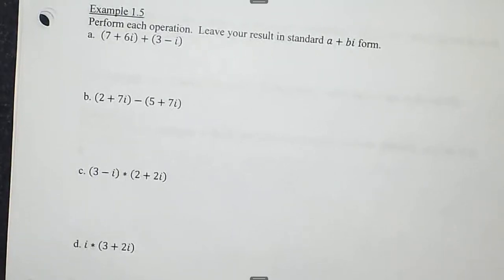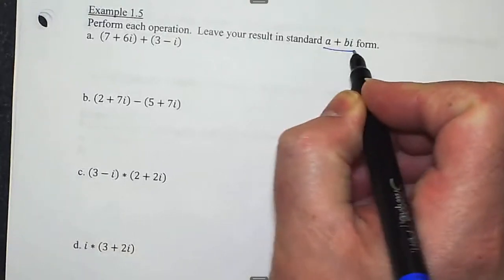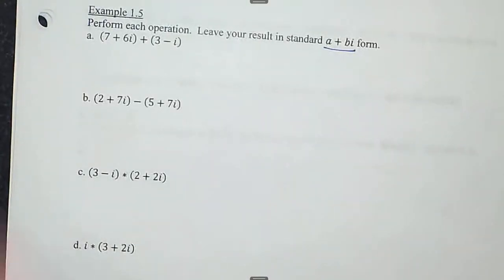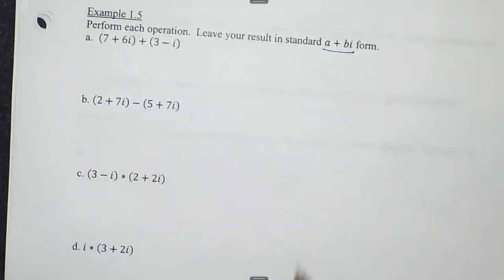If I take two even numbers and add them together, I end up with an even number, always. If I take two real numbers and add them together, I get a real number answer. You haven't ever added 3 plus 7 and gotten something with an i in it, right? Same with complex numbers. If you add a complex number and a complex number, you'll get a complex number. We know that all complex numbers can be expressed in terms of a plus bi. Now, a or b, one of those might be 0 or even both. Let's take a look.